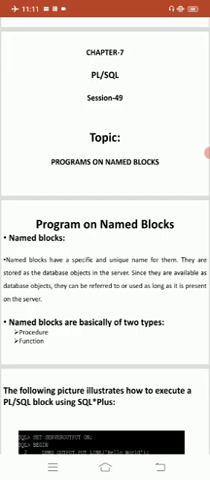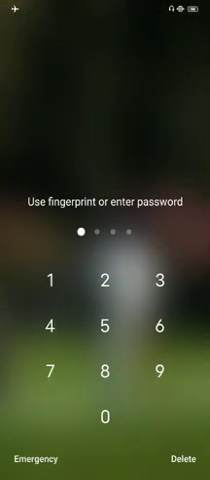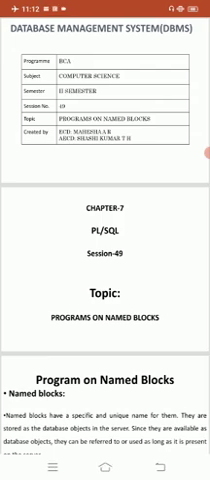Once again, what is a named block? Named blocks have a specific and unique name. They are stored as database objects in the server. Since they are available as database objects, they can be referred to or used as long as they are present on the server. So that is called a named block.